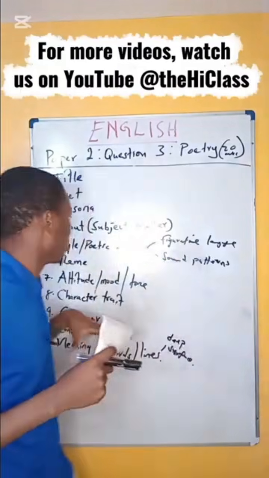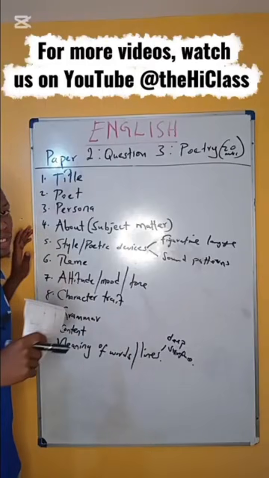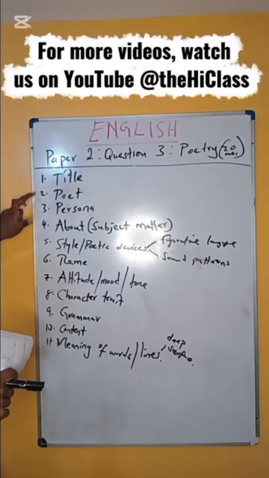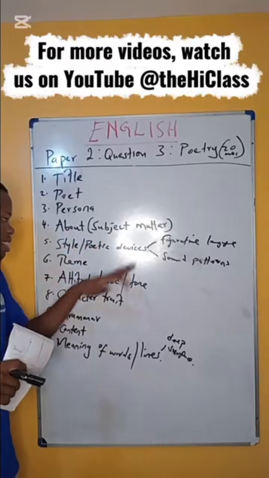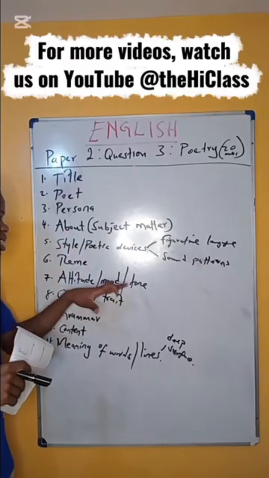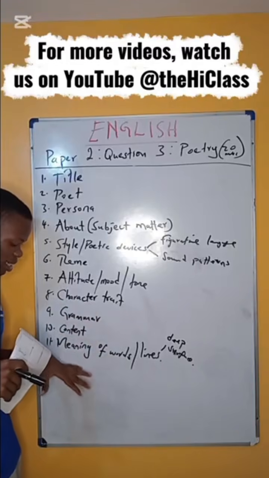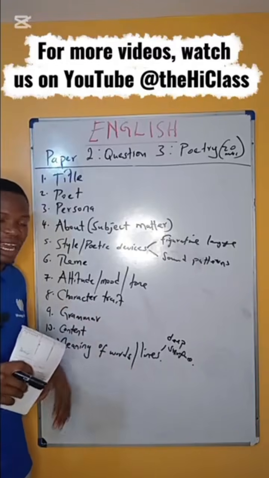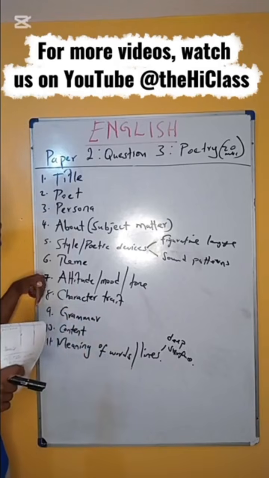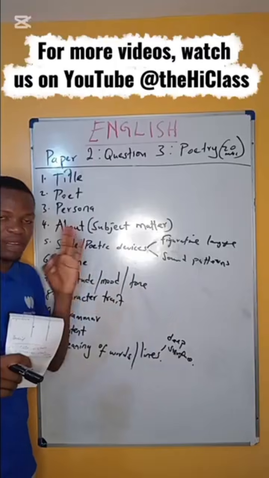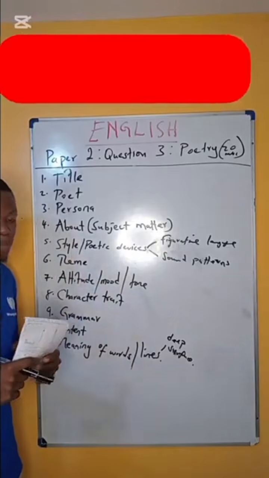And here on the board, I've listed some of the elements or the areas that are usually tested under poetry. They include number one, the title, the poet, the persona, the subject matter. We have the styles of poetic devices. We have the themes, attitude, mood, and tone, character trait. We have grammar. We have content, and we have this question that tests on meaning of words or lines as used in the poem. So we're going to look at each of them, their definition, and later on we are going to sample 3 poems so that we try and answer this question based on those 3 poems.